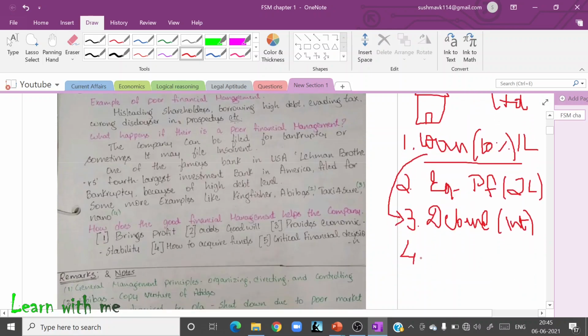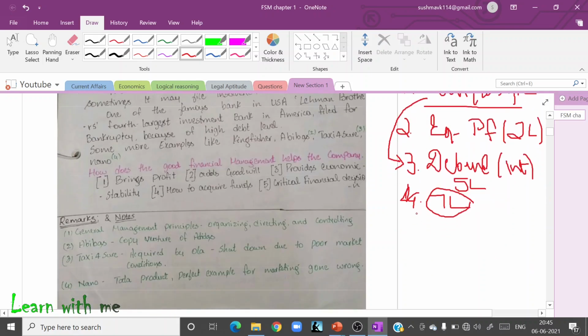Now, what is the next thing? Okay, let me assume it is 5 lakh. So 5 lakhs plus 2 lakhs plus 1 lakh, that is 8 lakh. Just assume that it is sufficient for my company. Now, from this amount, I will invest 1 lakh in long term assets.